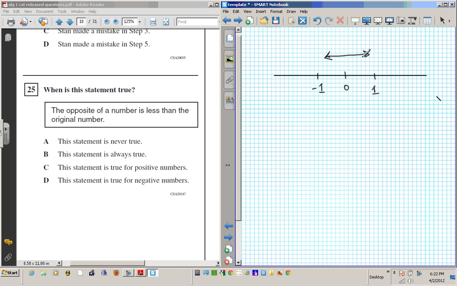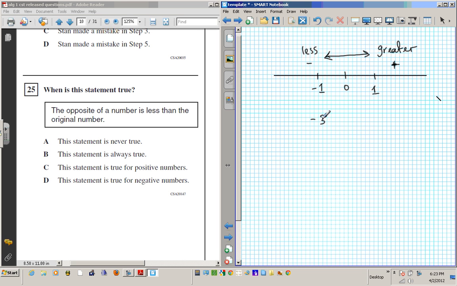All right? So when you get reflected to the left, it becomes less. When you get reflected to the right, it becomes more or greater. If a number is positive and you take the opposite, guess what happens? It becomes negative, which makes it less. Okay, if a number is negative and you take the opposite, guess what? It becomes greater.